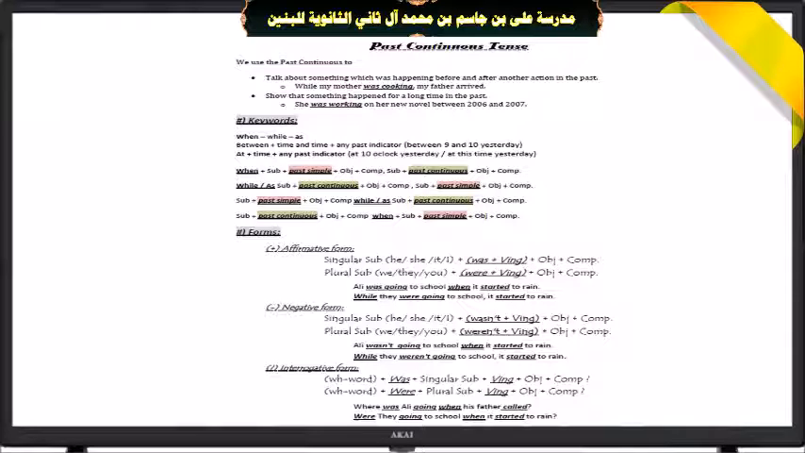Now, the interrogative form. In the interrogative form, when the subject is singular, the subject comes between was, which is the helping verb, and the verb plus ing. When the subject is plural, we use were before it, and after it we use verb plus ing. Look at the following sentences. Where was Ali going when his father called? Were they going to school when it started to rain?